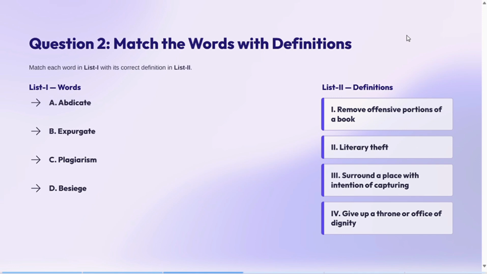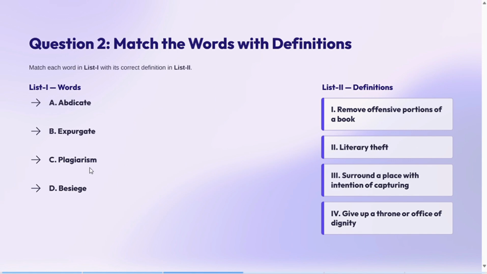Next word is expurgate. This means to remove an objectionable part of a text, play or book, okay, like censor board expurgates, but this is basically for things that are written, okay. So this will go with remove offensive portion of a book. कुछ भी ऐसा है जो ऑब्जेक्शनल है या ऑफेंसिव है to remove that.